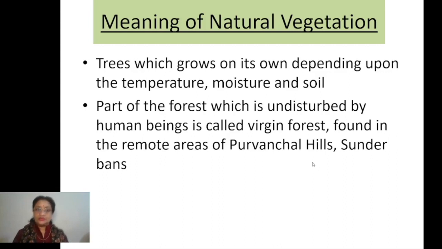And the part of forest which is undisturbed by human beings is called a virgin forest. Especially in India, some remote areas of the Purvanchal hills, the northeastern hills, have forests of this type, which have not been disturbed at all by human beings.